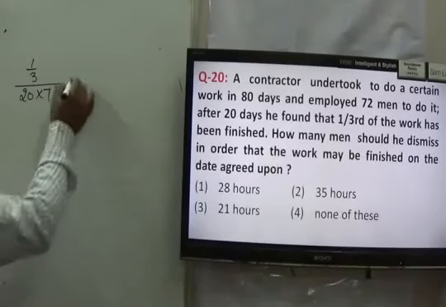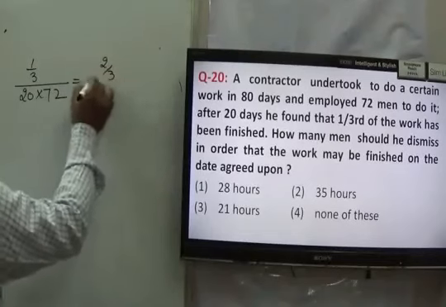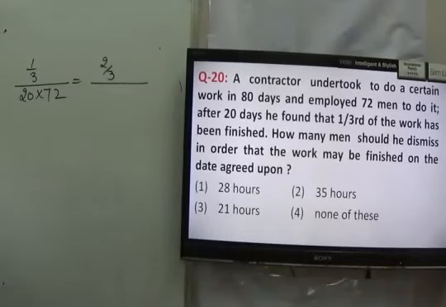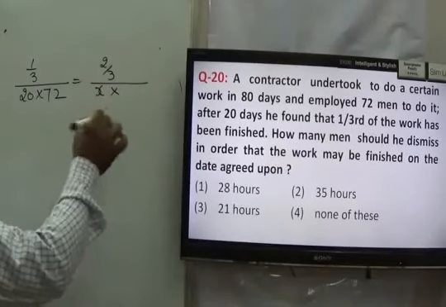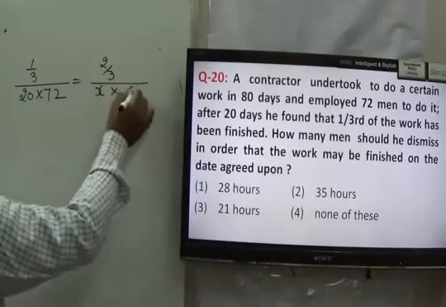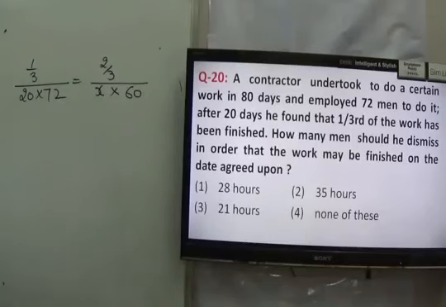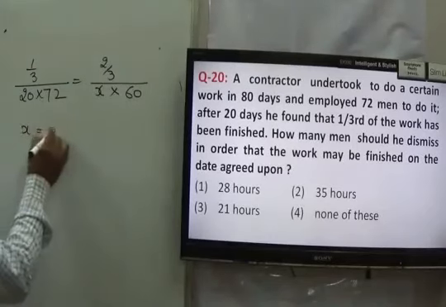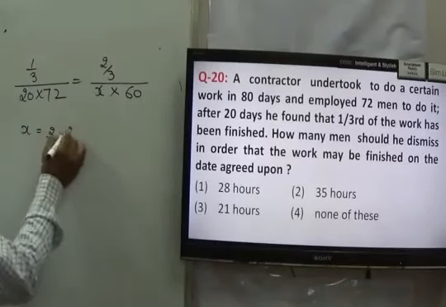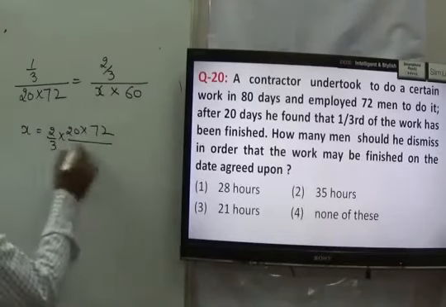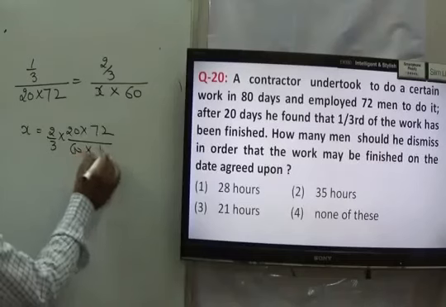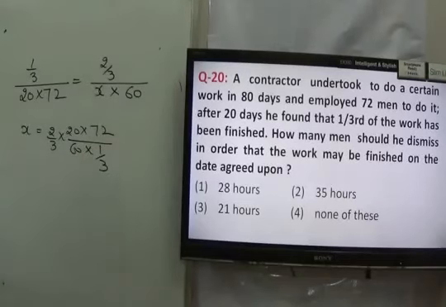Right? Now, how much work is left? 2/3 work has been left. For doing that 2/3 work, let us assume that the men are equal to X and they want to do the work on agreed date. It means how many days are left now? 60. We can find the value of X here. X would be taken as 2/3 into 20 into 72. Right? And hereupon we have 60, 1/3. From here I can find the value of X.